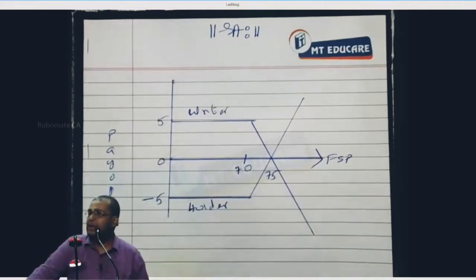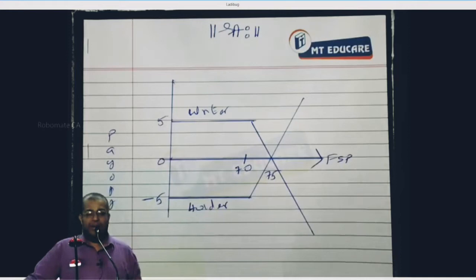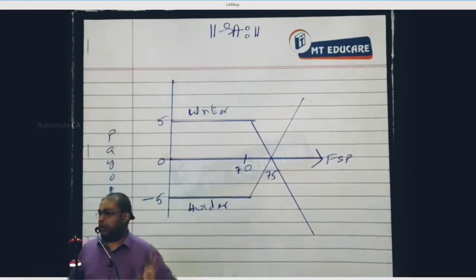Now, come to the writer. The writer of a call option has the ability to earn unlimited profit. True or false? False. His maximum profit is only the premium earned. But is his loss limited or unlimited? Unlimited. Do you understand about these two persons or not? I'll put a question now.